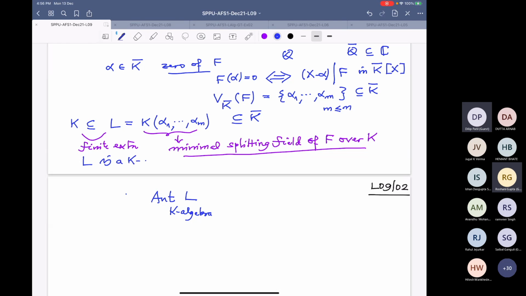What is a K-algebra? K-algebra means two things. It is a vector space over K, and it is also a ring. It's also a field. And this ring structure and vector space structure are compatible.